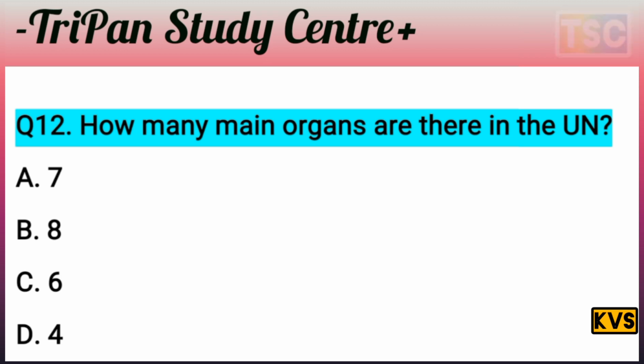Let's see what the answer to this question is. The question is clear here. How many main organs are there in the UN? The most important question here. The options are A 7, B 8, D 4. The right answer is C 6. C 6 is the most important answer here. It means 6 main organs are there in the UN. That's important. And let's see the next question here.